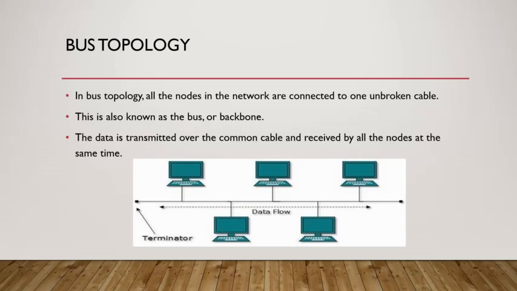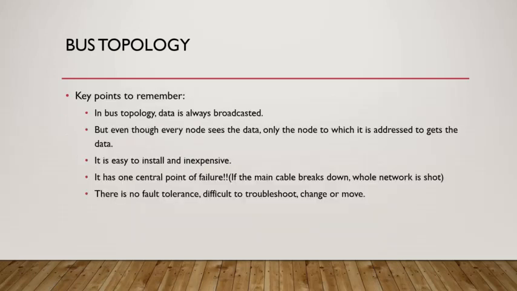As we can see in the figure, every computer is connected to a common line which carries data whenever any node sends some data to another node. Since it is a common channel, every other node on the network can see that data, but only the one it was addressed to can receive it. That's why we say that data is always broadcasted in a bus topology. Bus topology is easy to install since all you need to do is connect every node to this common line, which also makes it very cost effective since we do not require lots of cables.